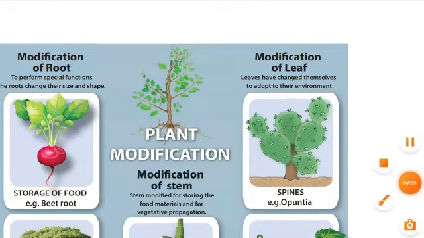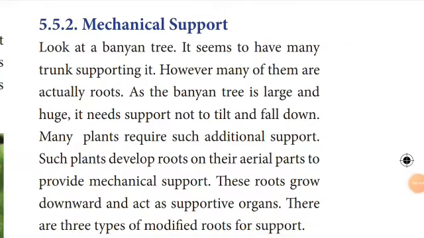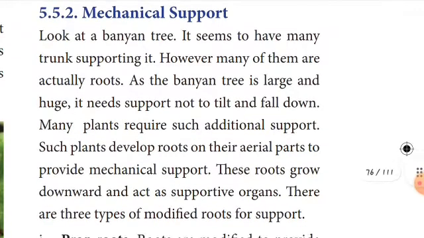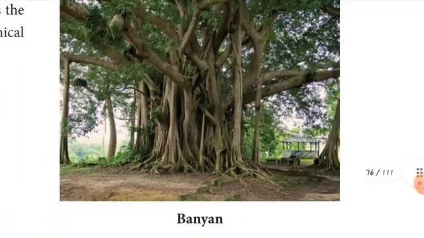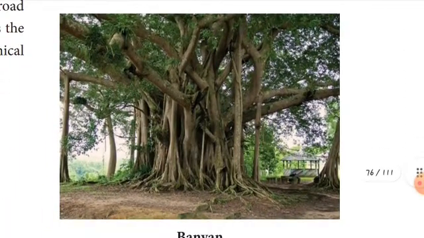So these are all the modifications of roots, children. Already we saw roots for storage. The examples of storage roots are radish, beetroot, carrot. And now let's see mechanical support. You know, children, see the banyan tree? See this picture, children? It's a very beautiful picture, the banyan tree.